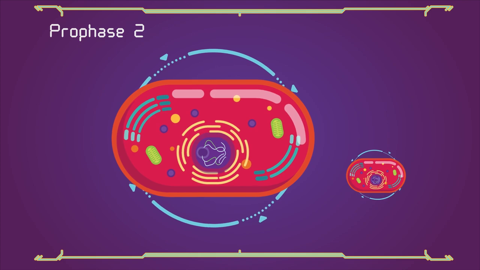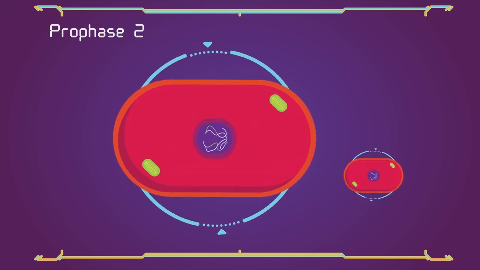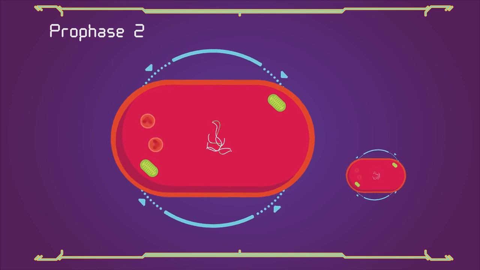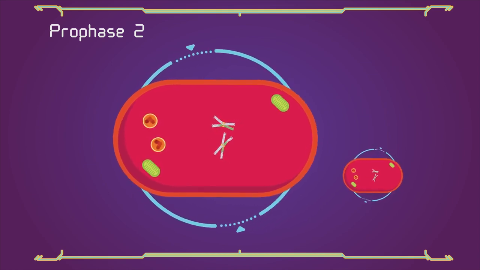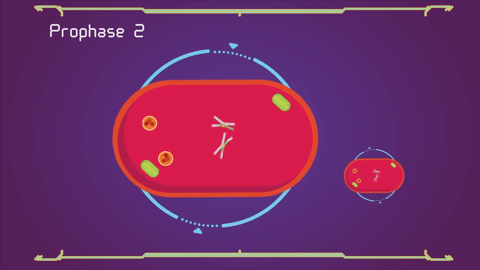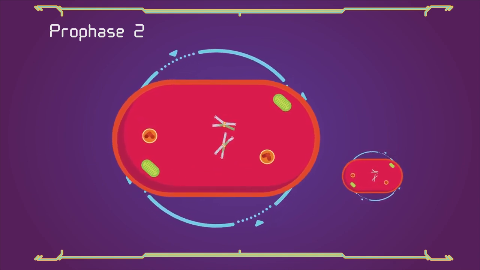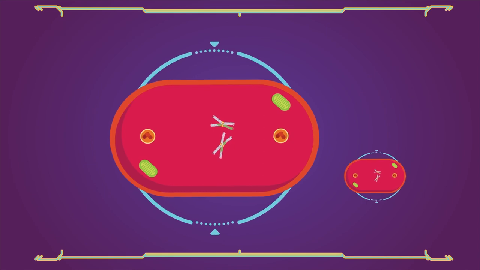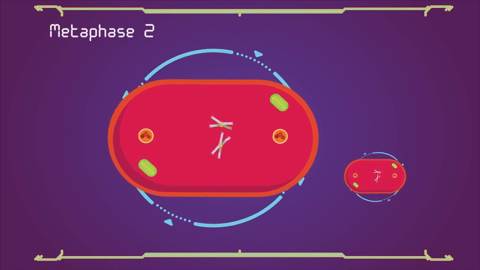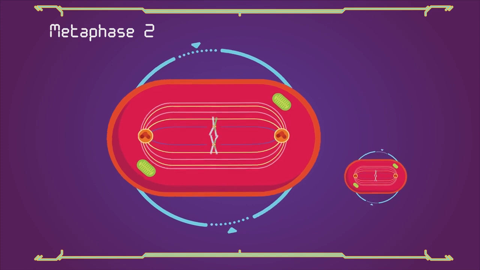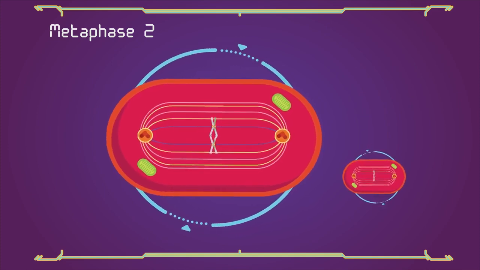In Prophase 2, we see the disappearance of the nucleoli and the nuclear envelope again, as well as the shortening and thickening of the chromatids. Centrosomes move to the polar regions and arrange spindle fibers for the second meiotic division. In Metaphase 2, the centromeres contain 2 kinetochores that attach to spindle fibers from the centrosomes at opposite poles.